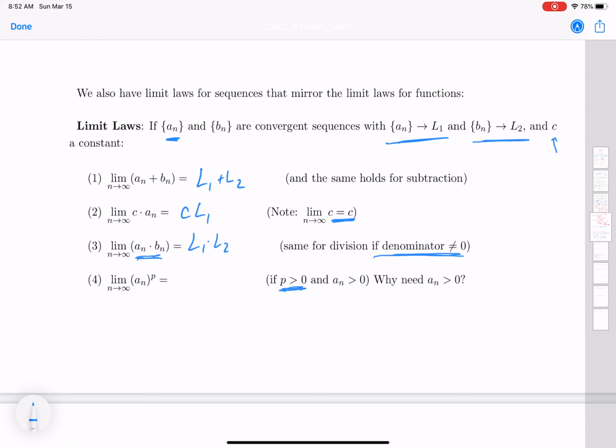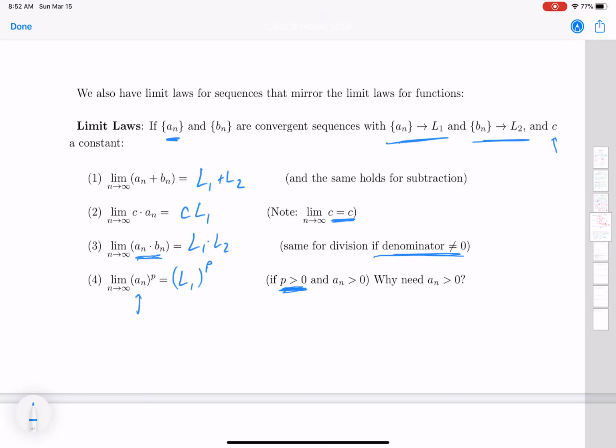And last of all, if you have a convergent sequence and then you try to raise that sequence to a particular power, and this p is a fixed number. It would be like if I had a convergent sequence and then I said, now I'm going to square all of those terms. What would I get for that sequence? What you get is just the limit for the sequence a sub n raised to that power. So kind of exactly what you would expect.